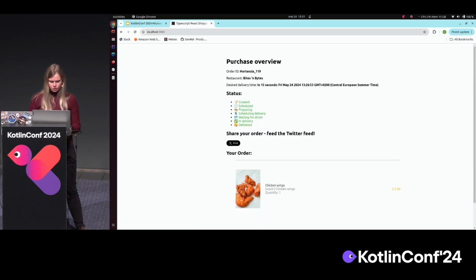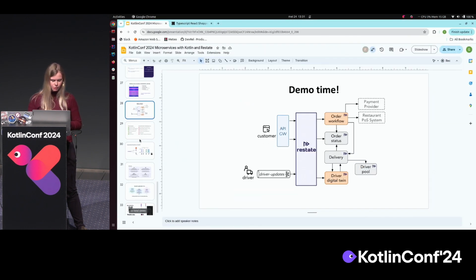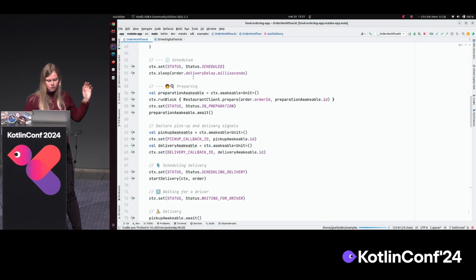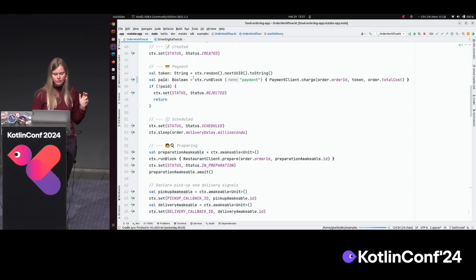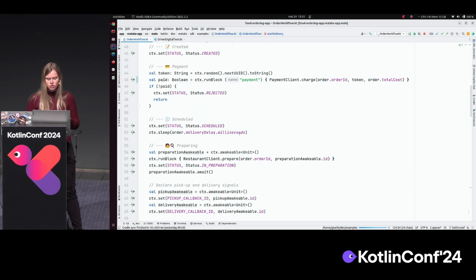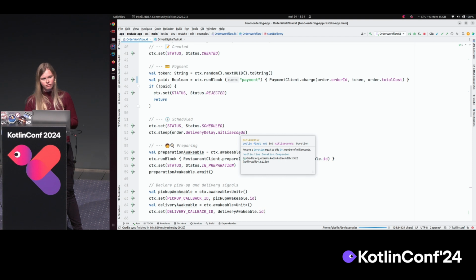Okay, so that was the code example. Let's have a look at what this gives us. One final thing to note here: if you look at the workflow that I just presented, it looks like fairly simple, readable code, right? It's fairly sequential, almost just the business logic. You don't see any retry loops, any recovery logic, or connections to several systems. It's almost like a stateless function that just executes some steps and sends back what it has done via the SDK. But this works fully resiliently.